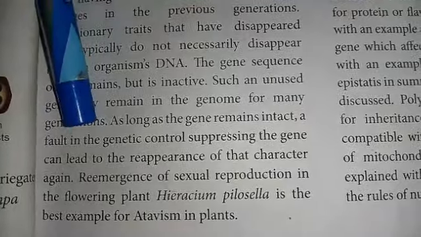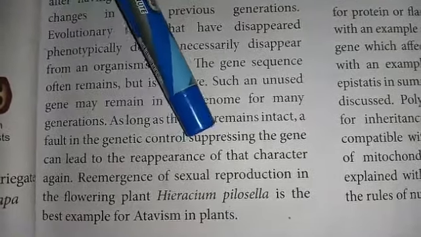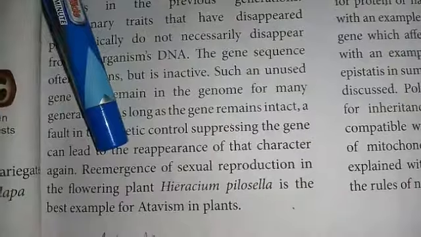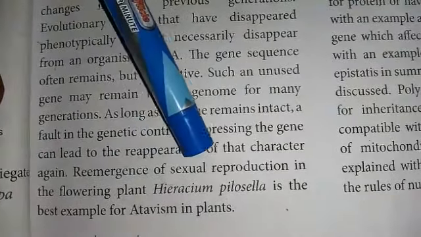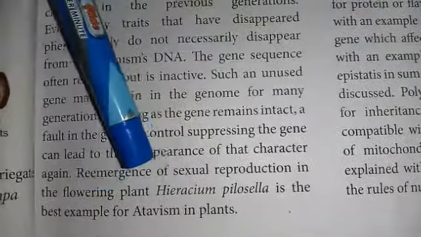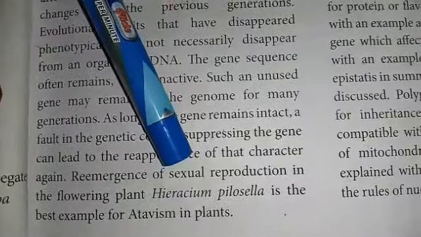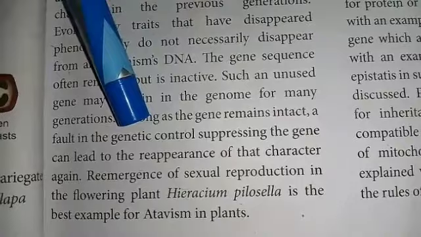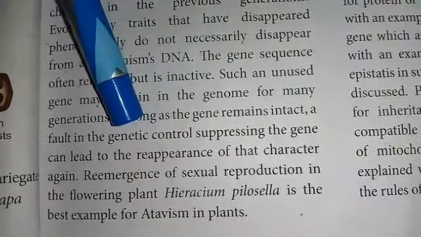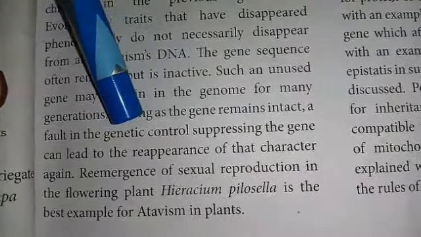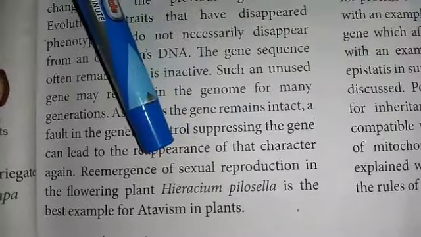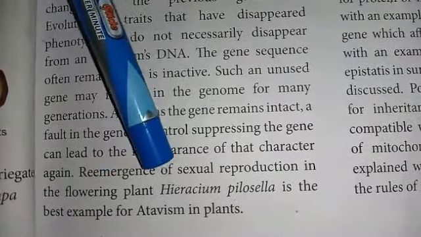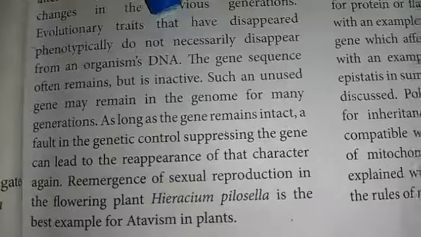For example, the re-emergence of sexual reproduction in the flowering plant Hieracium pilosella is the best example of atavism in plants. In Hieracium pilosella, no sexual reproduction occurred for many generations. So the re-emergence of sexual reproduction in that plant is an example of atavism in plants.